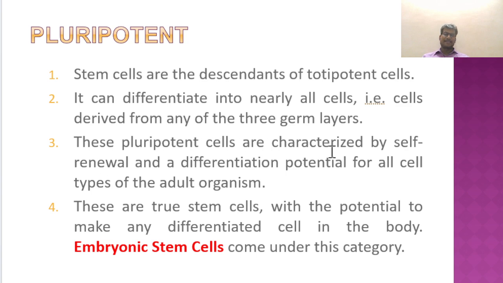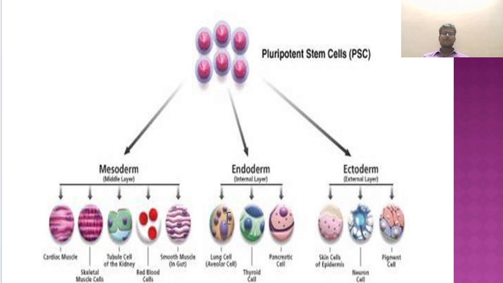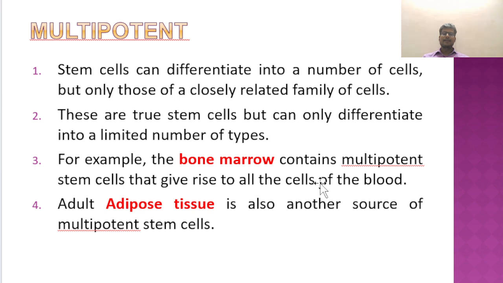These pluripotent stem cells are characterized by self-renewal and differentiation potential for cell types of the adult organism. These are true stem cells with potential to make any differentiated cells in the body, so we call them embryonic stem cells. You can see in the picture that from pluripotent stem cells you can get mesoderm derived cells, ectoderm derived cells and endoderm derived cells. The third one is multipotent in nature.